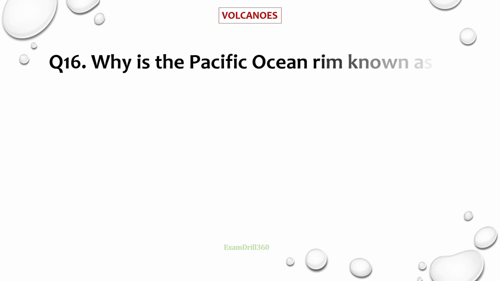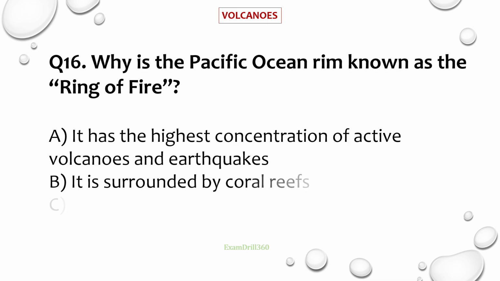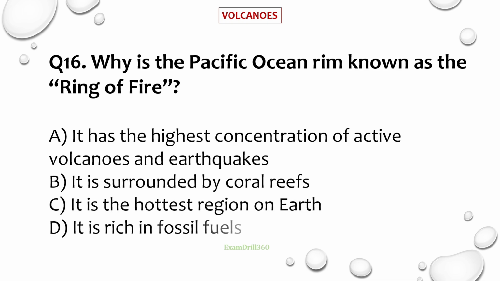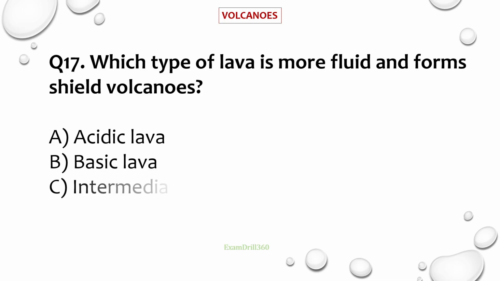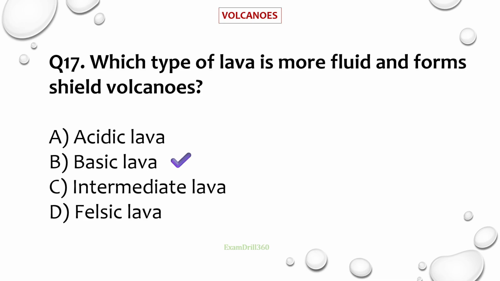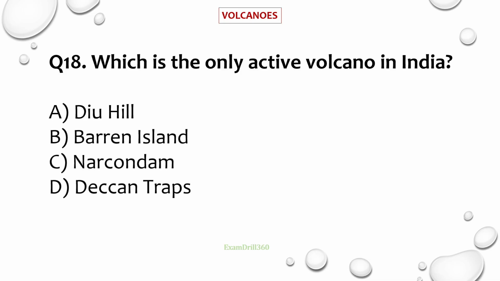Question number 16. Why is the Pacific Ocean rim known as the Ring of Fire? Correct answer is because it has the highest concentration of active volcanoes and earthquakes. Question number 17. Which type of lava is more fluid and forms shield volcanoes? Correct answer is basic lava. Question number 18. Which is the only active volcano in India? Correct answer is Barren Island.